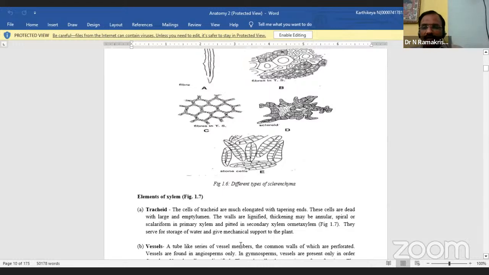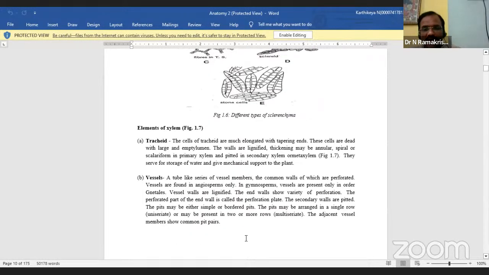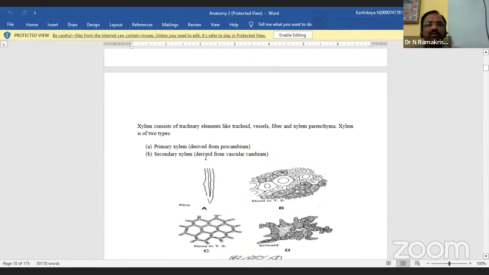Second is the vascular cambium, which gives rise to the secondary xylem. When you take a section cutting, one is the primary xylem and the second is the secondary xylem. This primary xylem is modified as secondary xylem. During secondary growth, most of the wood in stems is composed of secondary xylem.